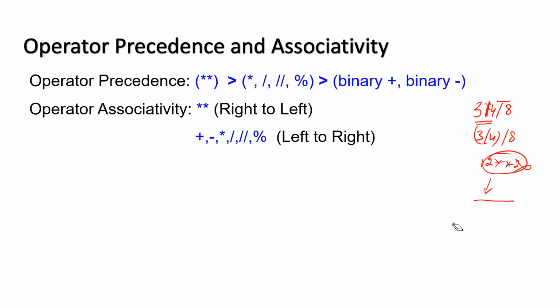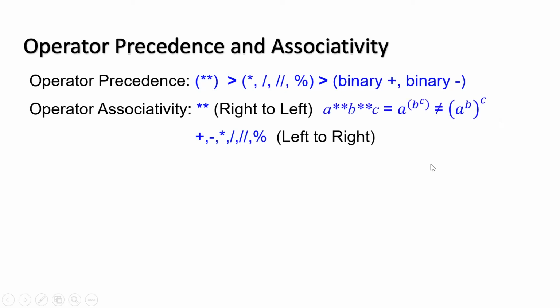And then comes the associativity, because this associativity will also be required. Star star has the associativity right to left. Exponentiation is the operator which has the associativity right to left. All the other arithmetic operators have the associativity left to right. What does it mean? This is very, very important. If I have a raised power b raised power c, what will be calculated first? A raised power b or b raised power c? B raised to the power c will be calculated first, and then it will be a raised power whatever is the answer of b raised power c.